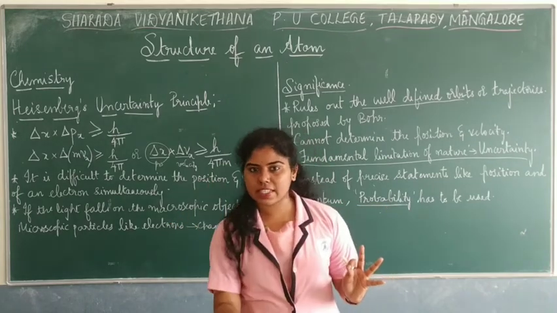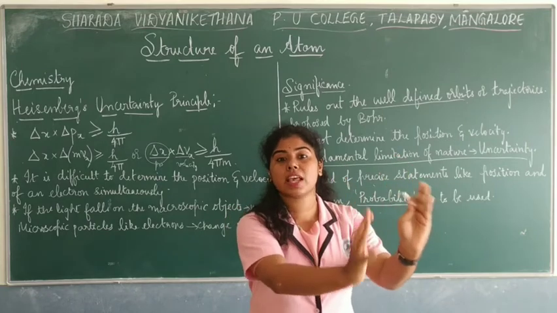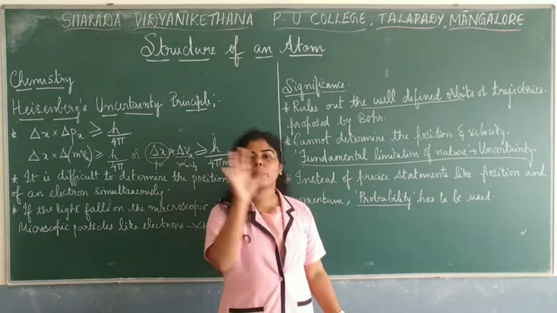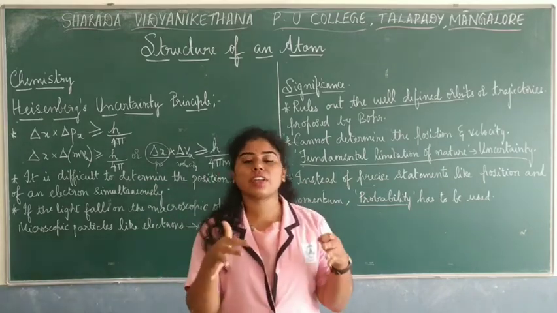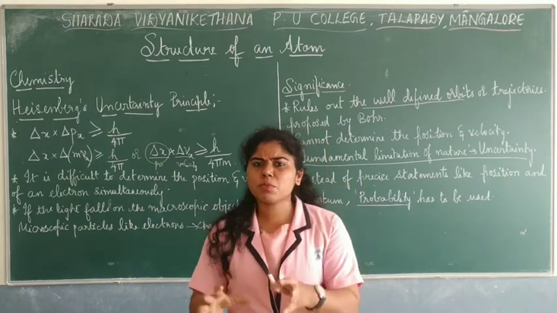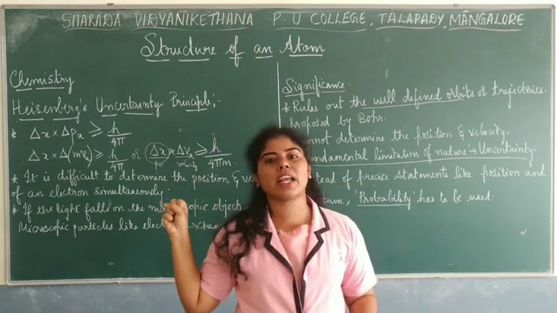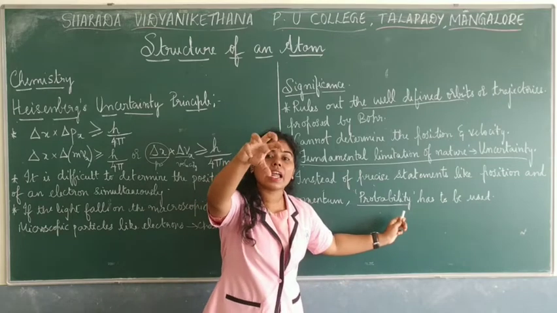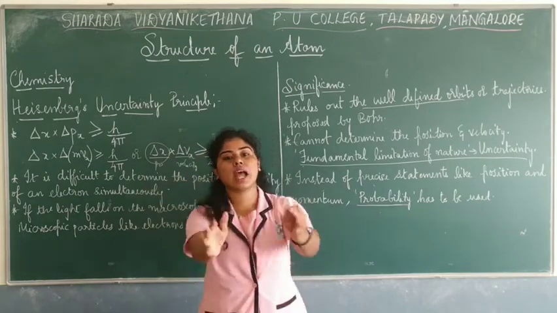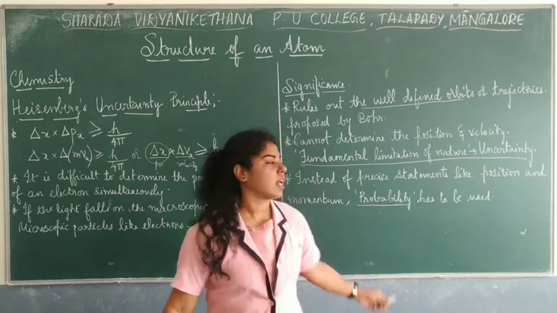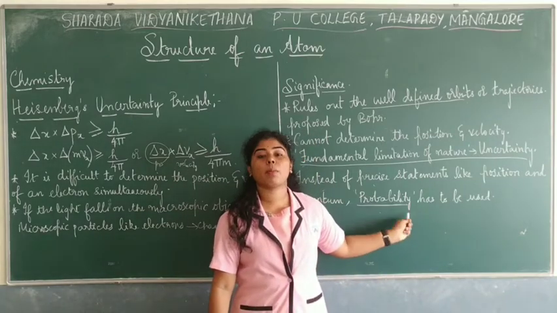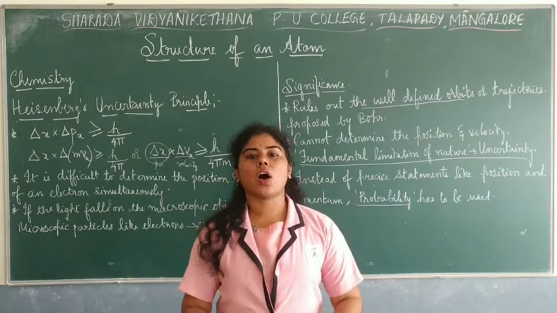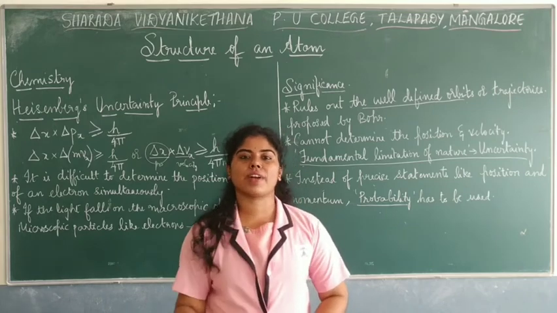Now if the electron is present somewhere, there is a high chance in this space that we can find the electron in an atom. So that is what he means. It is not moving in a fixed orbit and it does not have any fixed energy. Instead, there must be some space where there is a high chance of finding an electron inside an atom. So the probability term has to be used. There is a highly probable chance that we can find an electron in that particular space of an atom. This is what the quantum mechanical model talks about, the probability of finding an electron, and hence it was named the orbitals. There is a high chance of finding an electron.